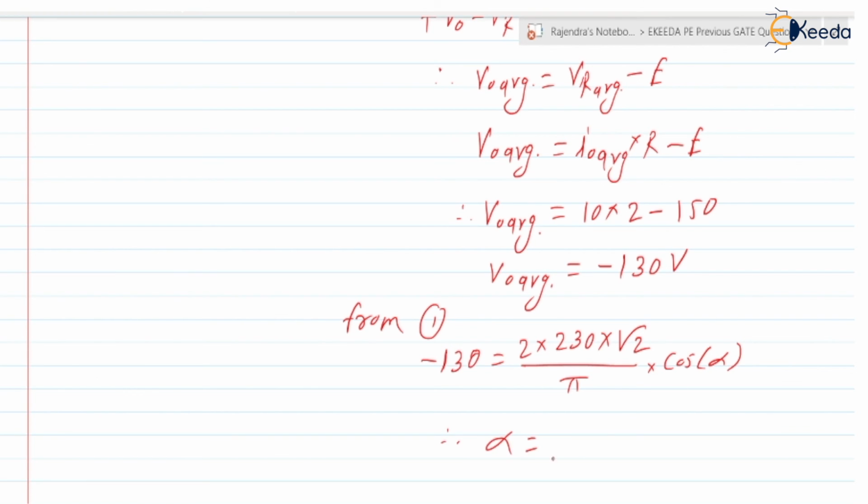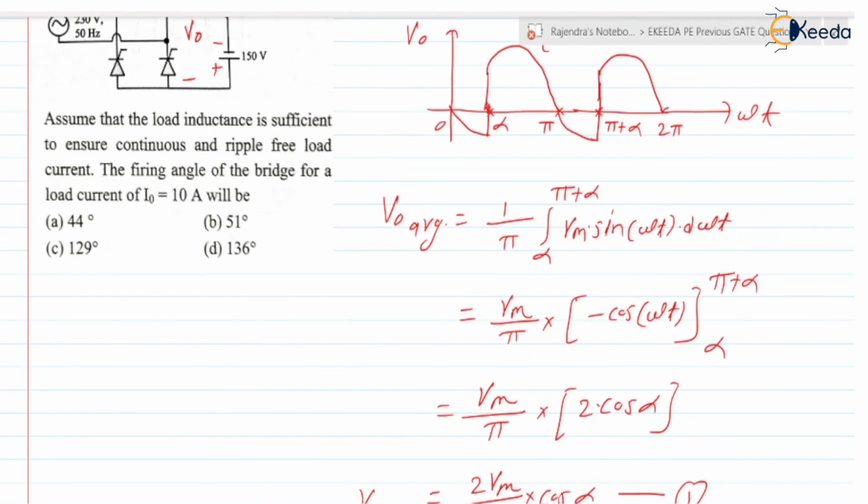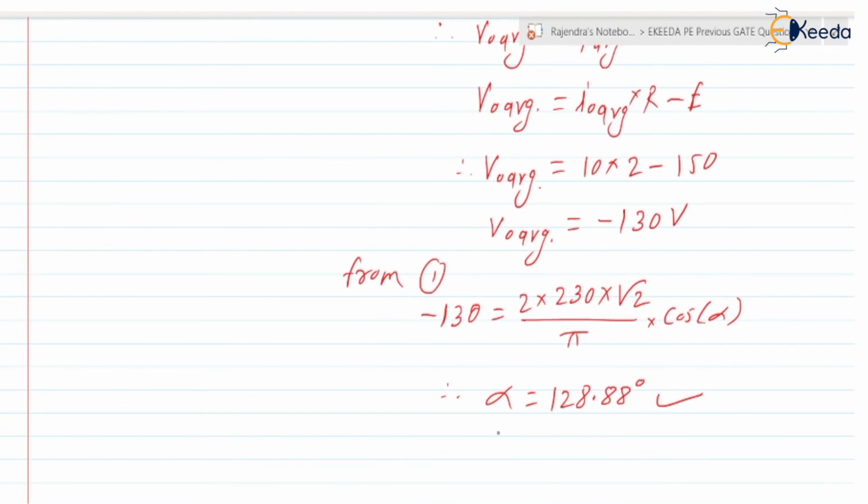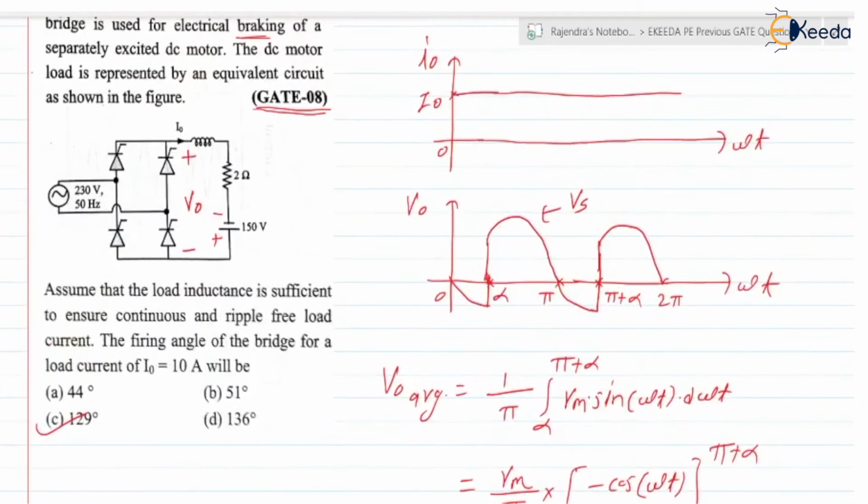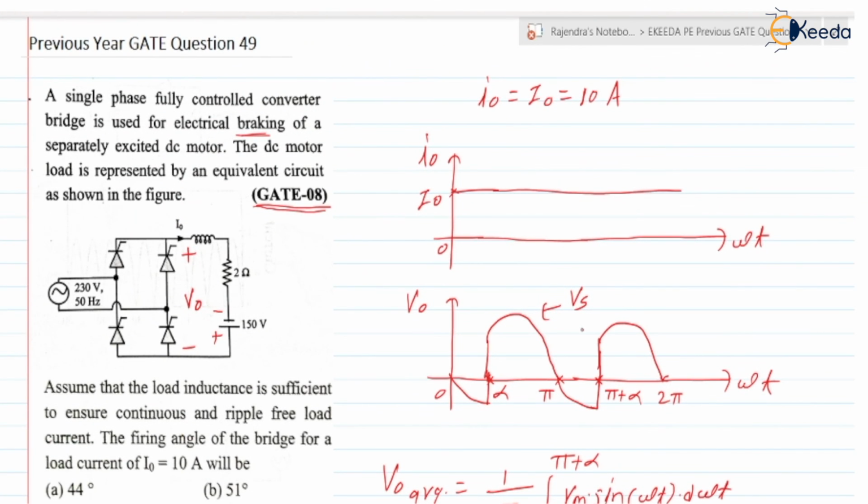Therefore, alpha equals 128.88 degree. So roughly it is 129. So the correct answer is 129, option C. Is this clear? So roughly it is 129 degree alpha.